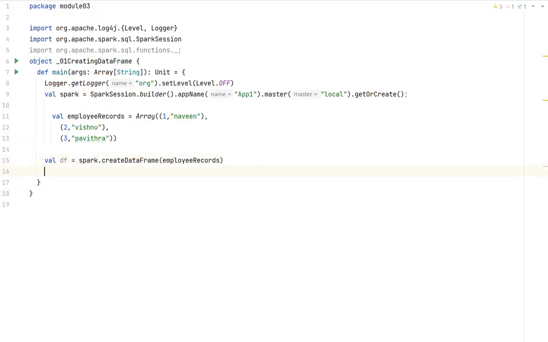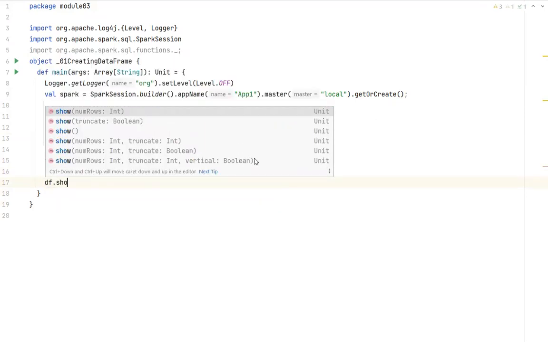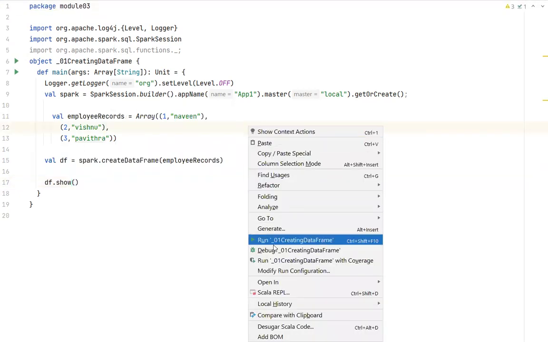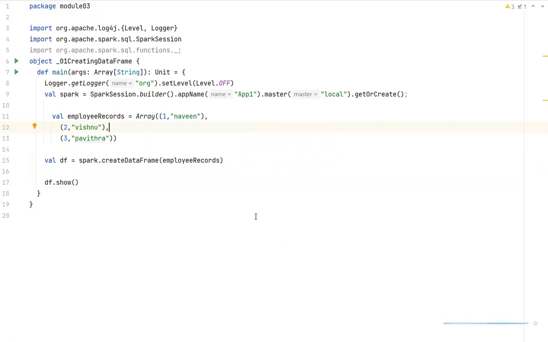So this will create a data frame. Once the data frame is created, it is all about the methods available inside the data frame. For example, show. This will show the top 20 records. Let's execute this, and then I'll explain further. Focus on this particular module, guys. This is the core of the entire Spark.